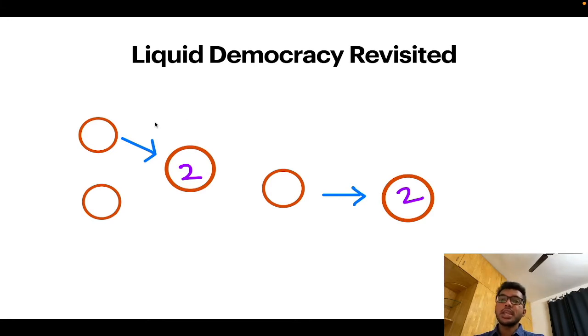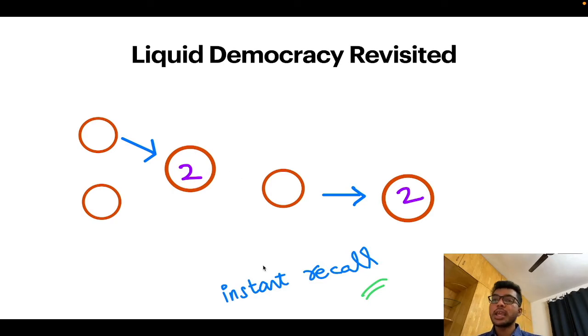So we have the setting of dynamic graphs, and this is called the instant recall component. So we had seen about meta delegation, and we had also seen about instant recall. So think about this for a moment. Why would a voter feel the need to recall his delegation?